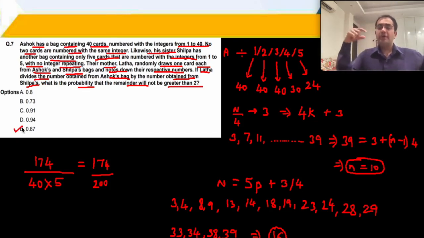Ashok, you could have picked up 40 cards per card for Shilpa. That's 40 into 5 total is what you could have picked up. The ones that you should not have picked up, वो हमने calculate कर दिए. When divided by 4, remainder 3. When divided by 5, remainder 3 or 4. Take these out. Answer is 174 upon 200. That's 0.87. So ये थोड़ा सा moderate level question हो गया.